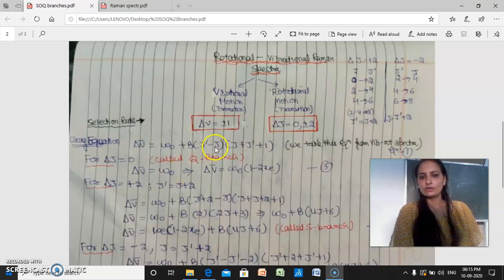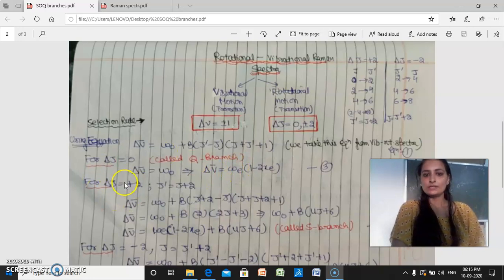The fundamental frequency omega naught is omega E, the equilibrium frequency, times 1 minus 2 Xe. This is the frequency of the transition line in which delta V bar equals omega E.